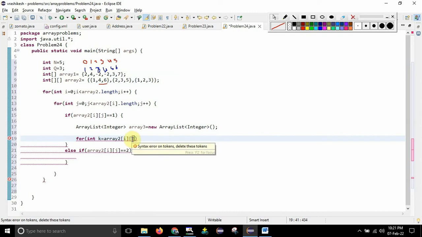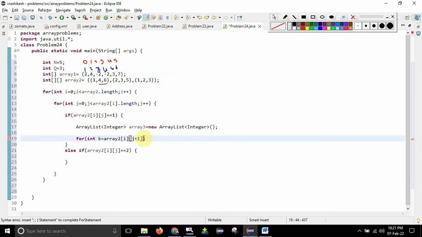So how can I write it as 0, 1? j is basically 0. Now I will write plus 1. So I comma j plus 1. If I do that, it will point to the 4. But I don't want to start from 4. I want to start from 3 because my numbering is different, in the sense, the JVM has a different numbering. So I have to subtract 1. If they are saying 4, then 4 minus 1.